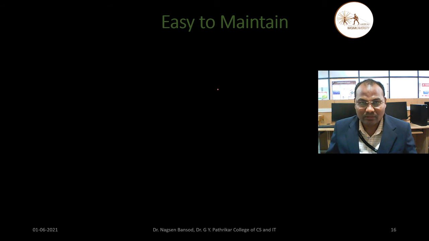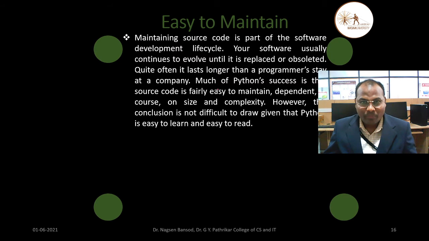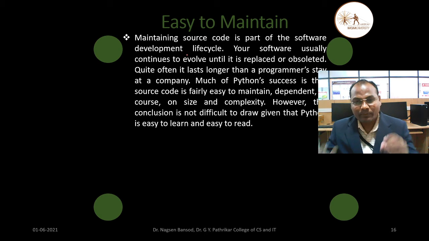Next feature is easy to maintain. Maintaining source code is a part of the software development life cycle. You can develop a small project, a small program, like you have already created one code for calculation purpose. Similar kinds of small programs you will create and maintain all together, then one software will be created.